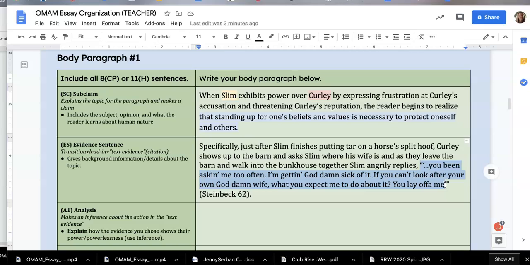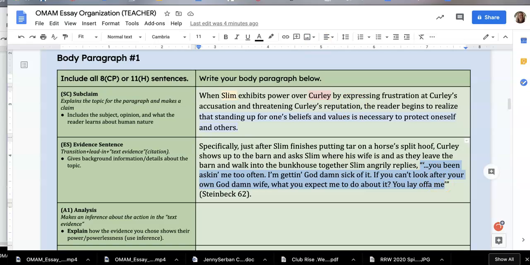Curly has accused him and threatened him, and just prior to this, basically implied that he had been spending time with his wife, which was not the case. And so the biggest power that Slim has here over Curly is the truth. He can tell him the truth, but he's not afraid to act annoyed.